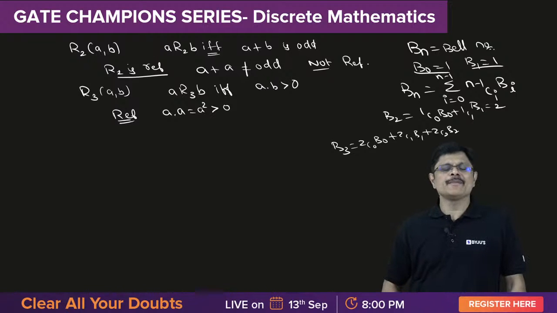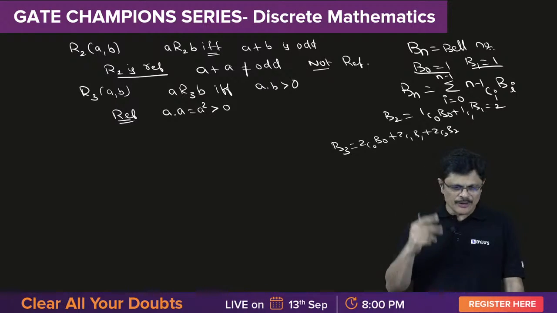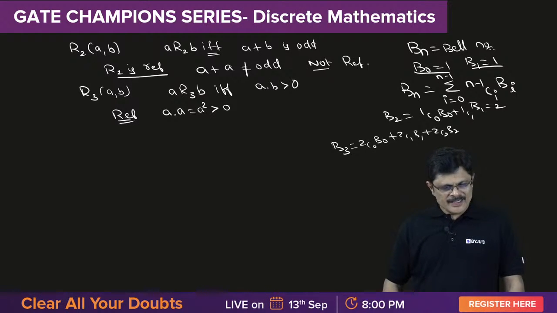No need of studying because the proof is beyond the scope. For that we need to understand partitions. That is, D5 is also wrong, sir. Yeah, D5 is also wrong.